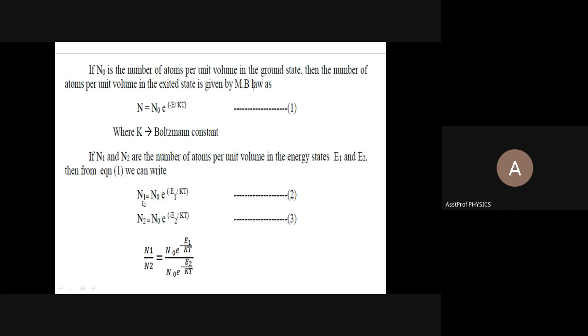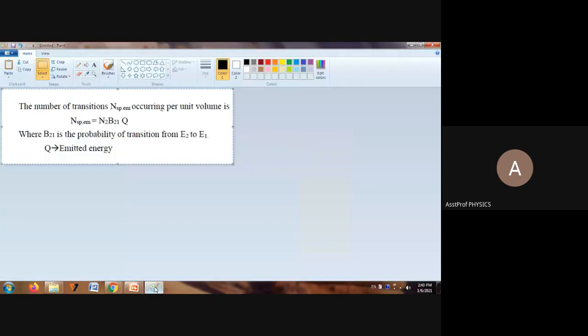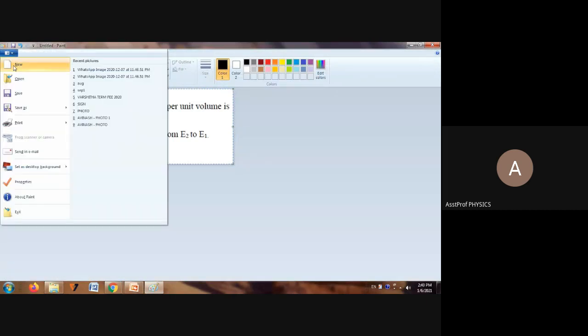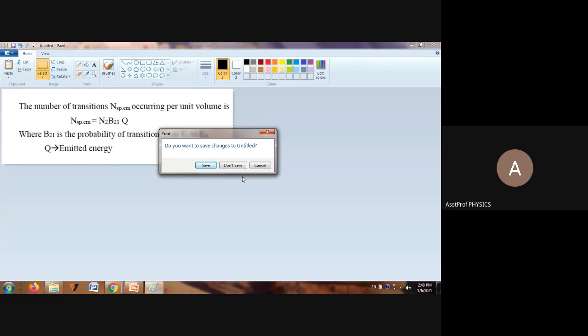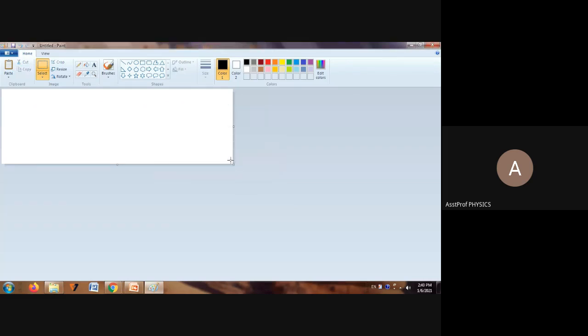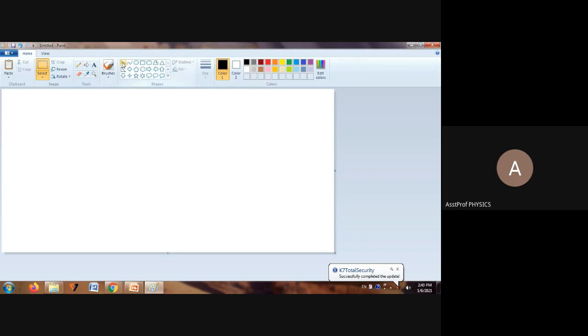We will write N1 as N0 e power minus E by kT. What is N0? Suppose this is taken as the lower energy state E1.